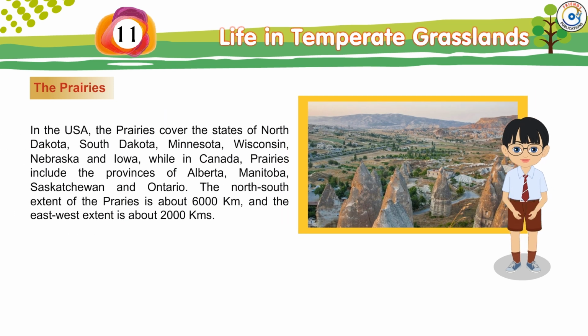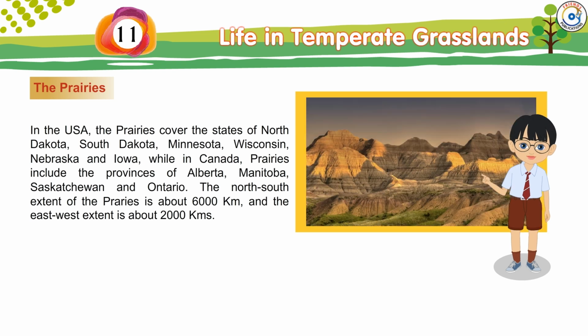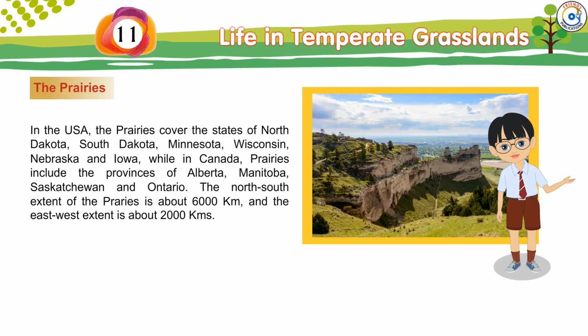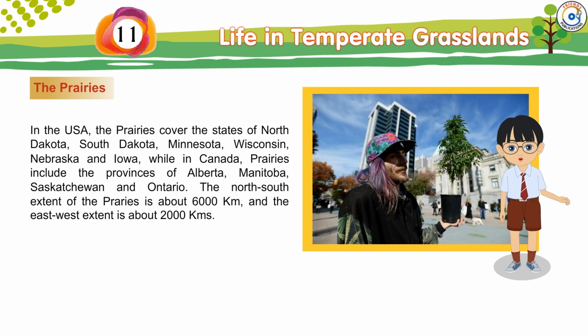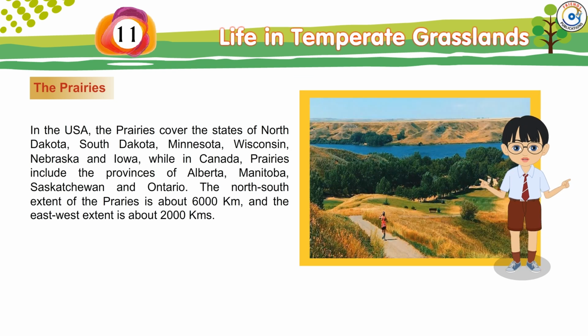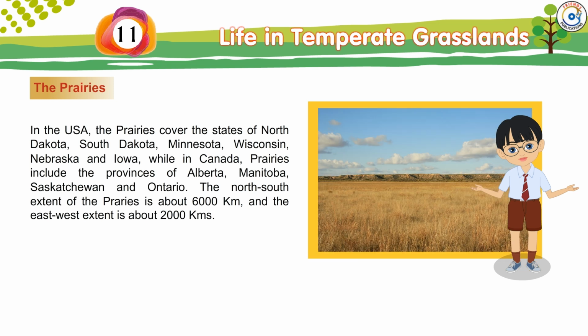In the USA, the prairies cover the states of North Dakota, South Dakota, Minnesota, Wisconsin, Nebraska, and Iowa, while in Canada, prairies include the provinces of Alberta, Manitoba, Saskatchewan, and Ontario.